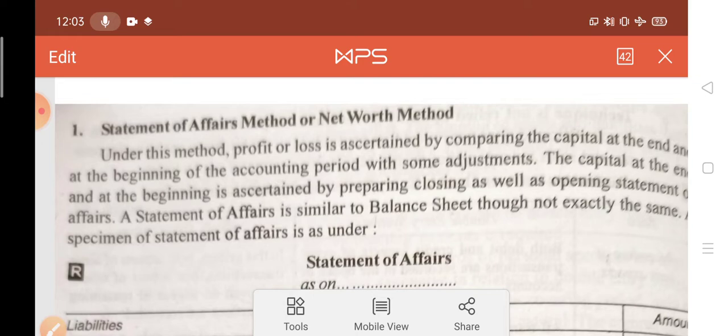See children, first of all, you already know in financial statements we prepare them to ascertain the profit or loss.